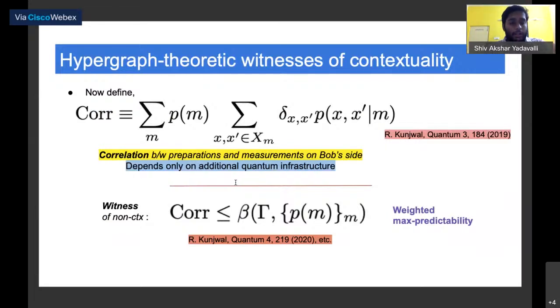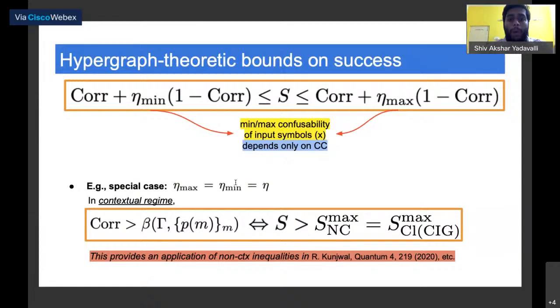We use this quantity because it naturally comes up when we are trying to bound the success probability of our entanglement-assisted communication protocol. So if we consider our entanglement-assisted communication protocol, assuming that Bob's classical inferences are restricted by CIG, then we see that the success probability is upper and lower bounded by this term that includes this correlation function, and it also includes this eta.